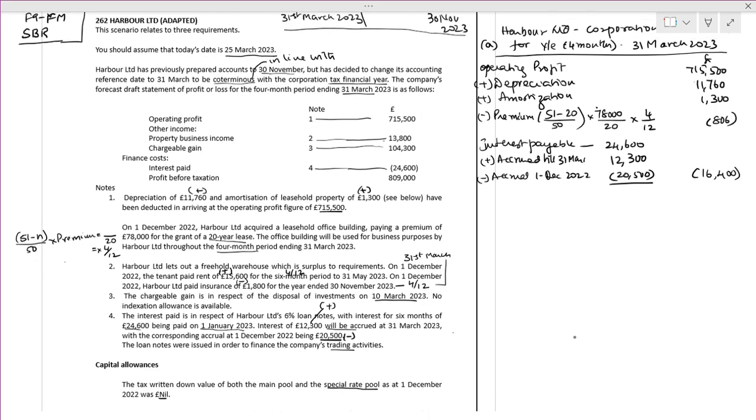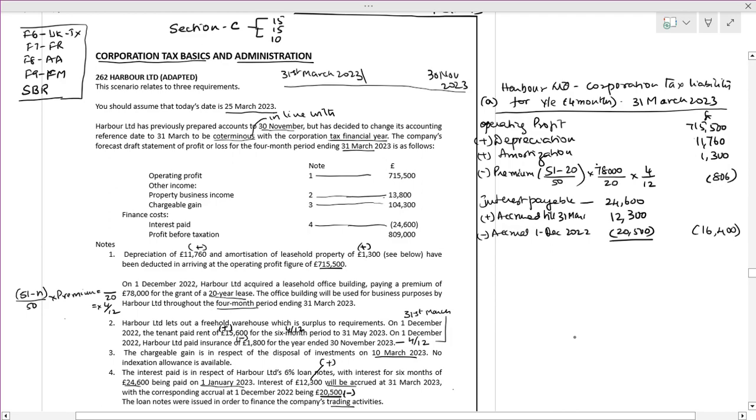What have we done? We have taken the operating profit, depreciation, amortization, premium, and interest. Now total this: 715,500 plus 11,760 plus 1,300 minus 806 minus 16,400.